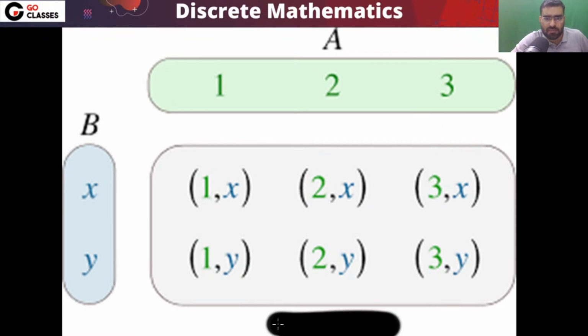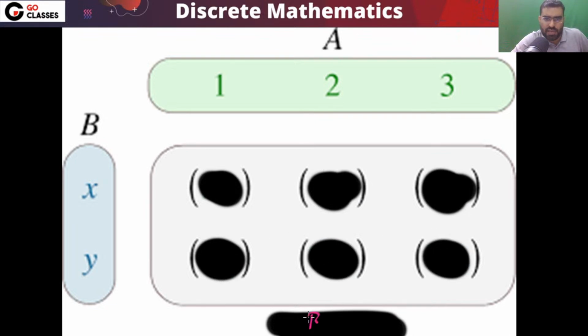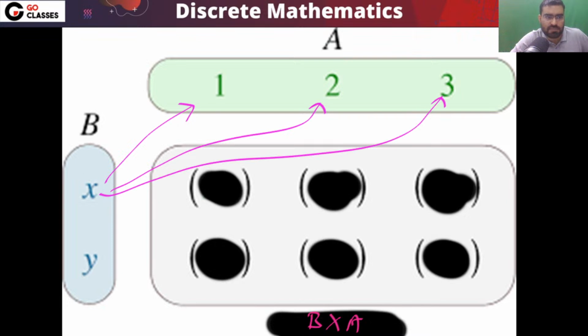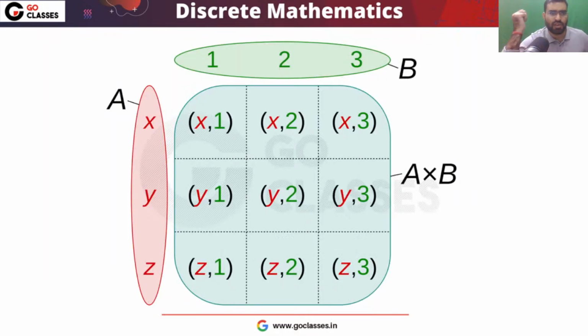What is B cross A? If I ask you what will be B cross A, then B cross A means now every element of B will pair with every element of A. So it will be something like this. You will have (x, 1), (x, 2), (x, 3), (y, 1), (y, 2), (y, 3). So this will be your B cross A. This is the definition of Cartesian product.